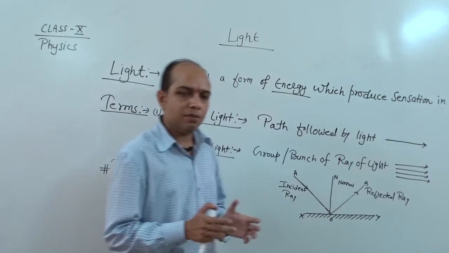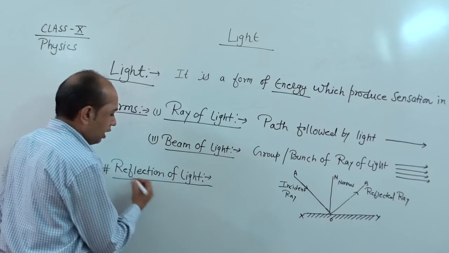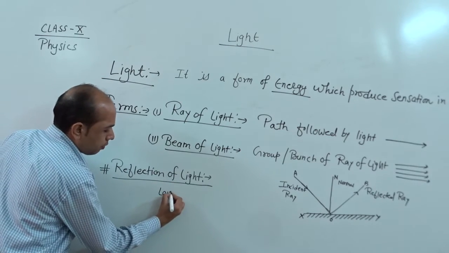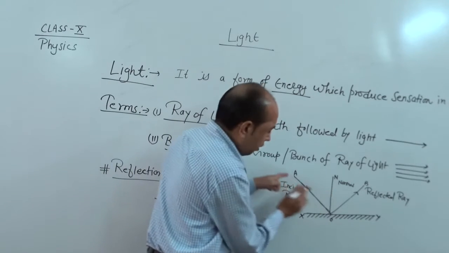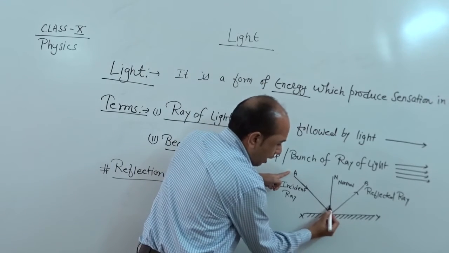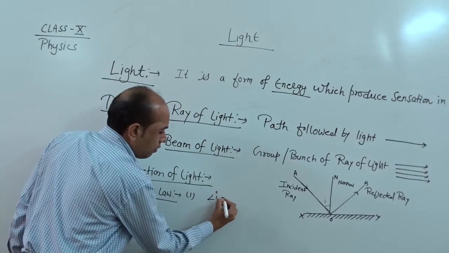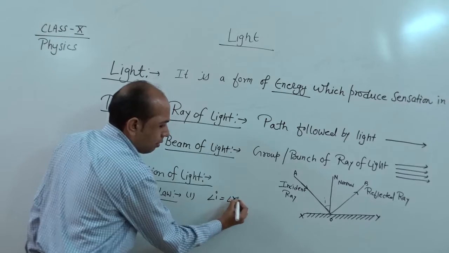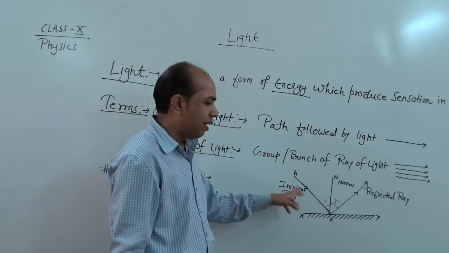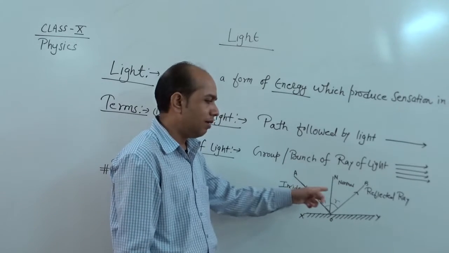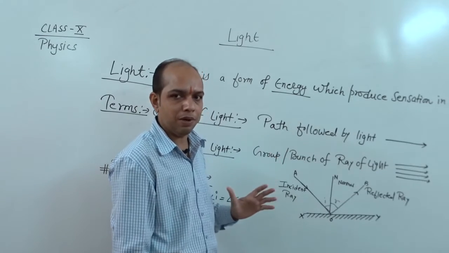Whenever there are some laws, they have some conditions. So here we have two laws regarding reflection. Number one, angle of incidence, that means angle AON, this is the angle of incidence. So angle of incidence i is equal to angle of reflection r. So i must be equal to r. For example, if the angle of incidence is 30 degrees, then the angle of reflection must be 30 degrees in order for reflection to take place.